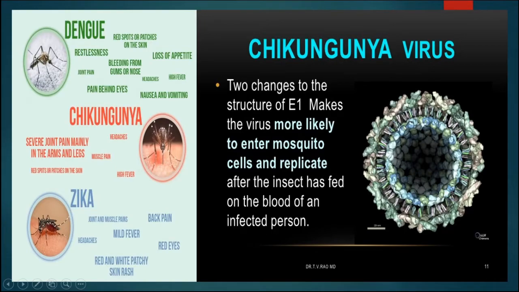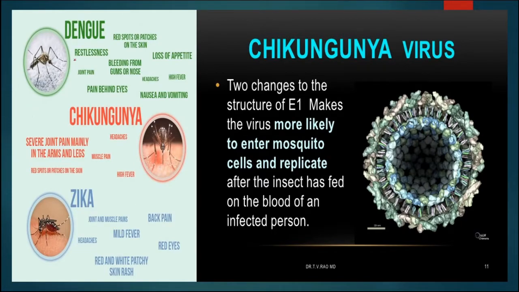In this slide we can see that there are different types of viruses which are responsible for dengue and chikungunya, and the vectors are mosquitoes. Here is the figure of the chikungunya virus. Two changes to the structure of E1 make the virus more likely to enter mosquito cells and replicate after the insect has fed on the blood of an infected person. So here the vector is the mosquito.